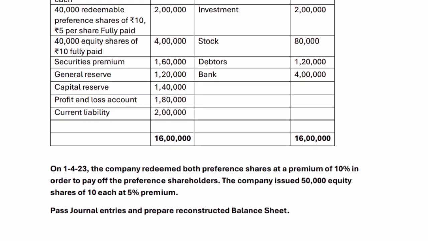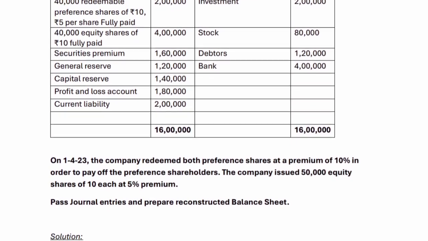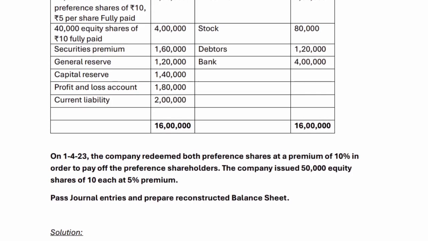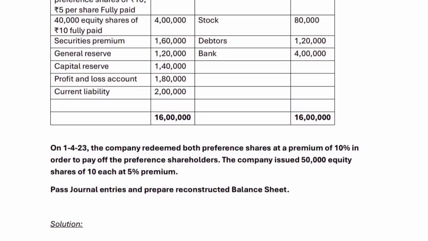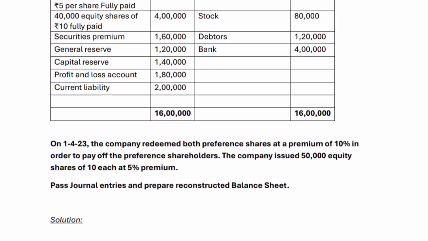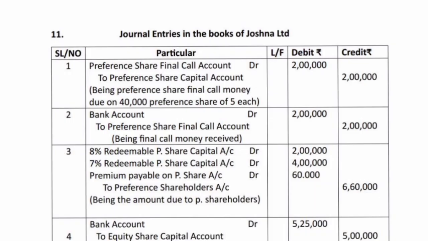On the 1st of April 23, the company redeemed both preference shares at a premium of 10%. In order to pay off the preference shareholders, the company issued 50,000 equity shares of 10 each at 5% premium. Pass journal entries and prepare reconstructed balance sheet. Solution. Go through the solution as provided on the screen.